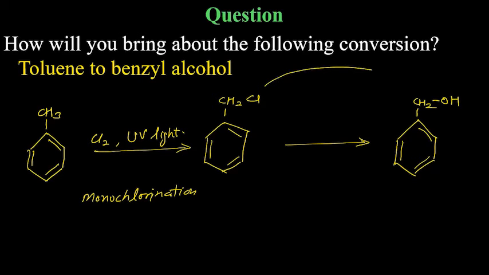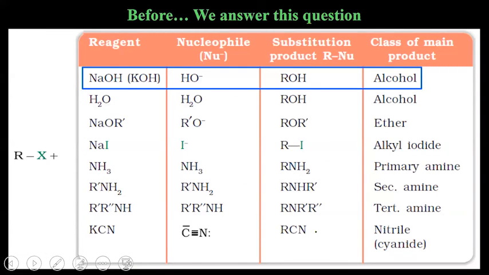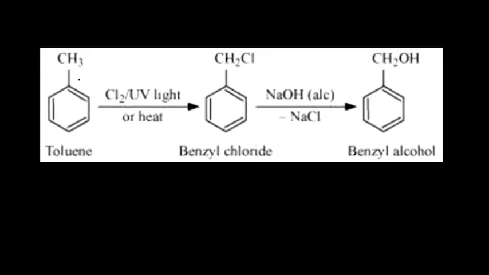Now you can convert this chlorine group to OH if you get it reacted with simply NaOH, not alcoholic, because alcoholic is not used here. Okay. So that's what you have done in this table also. If you want to replace the halogen by OH group, means alcohol, you have to get it reacted with NaOH or KOH, simple, not alcoholic. Means aqueous NaOH or aqueous KOH. So these are the reactions. So this is not alcoholic, that is a misprint here.